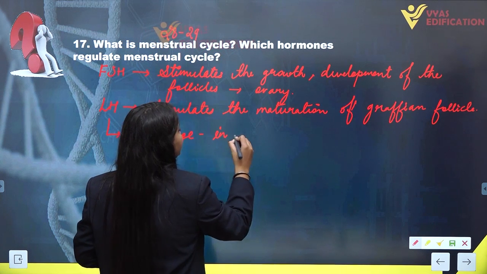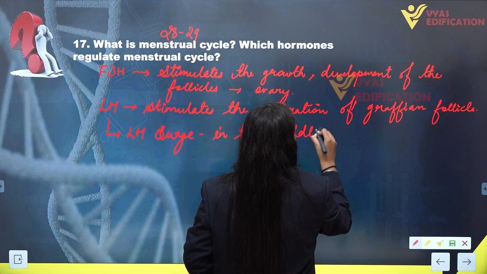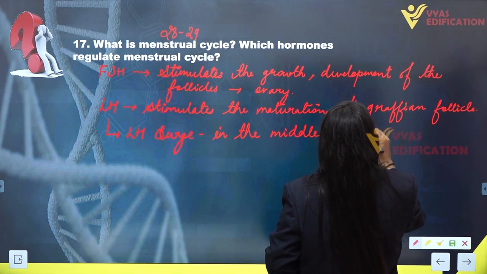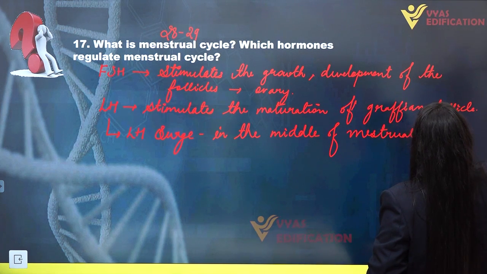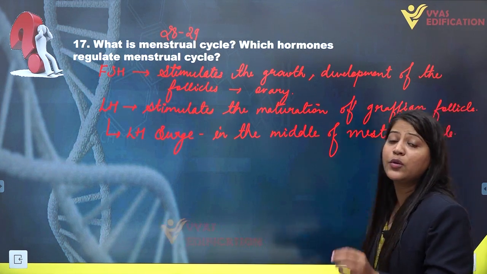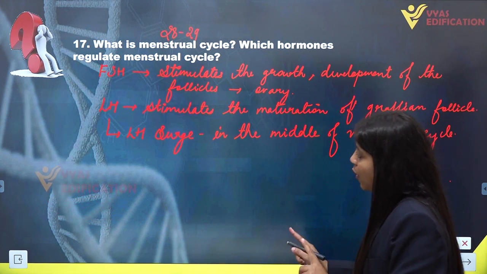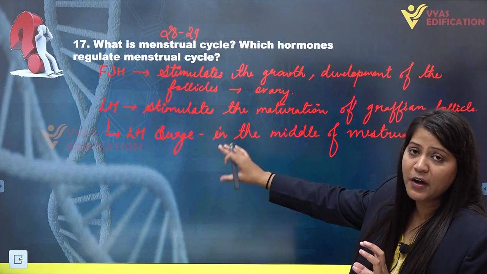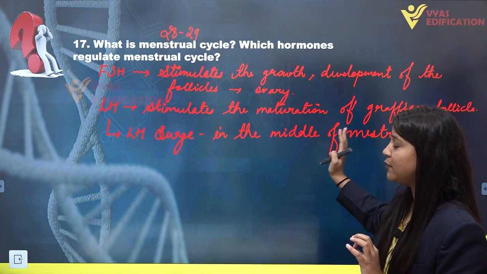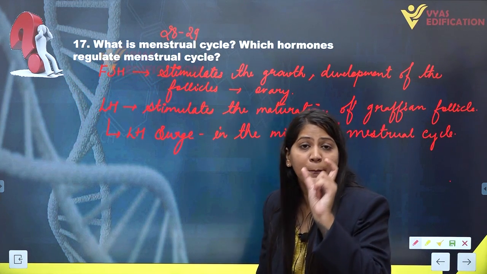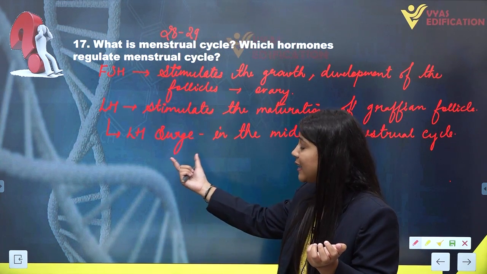But what is the significance of this LH surge? Why is there an increased amount of LH in the middle of the menstrual cycle? Now we have discussed the basic functions of LH and FSH. LH stimulates the maturation of Graafian follicle, and in the middle of the menstrual cycle there is an increased amount of LH, we call it LH surge.